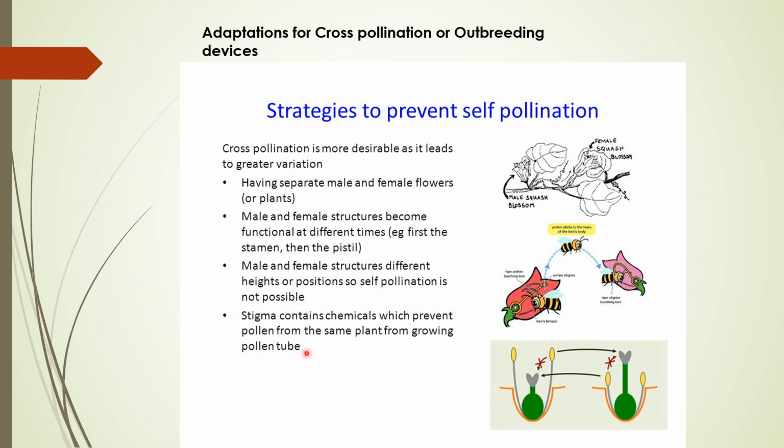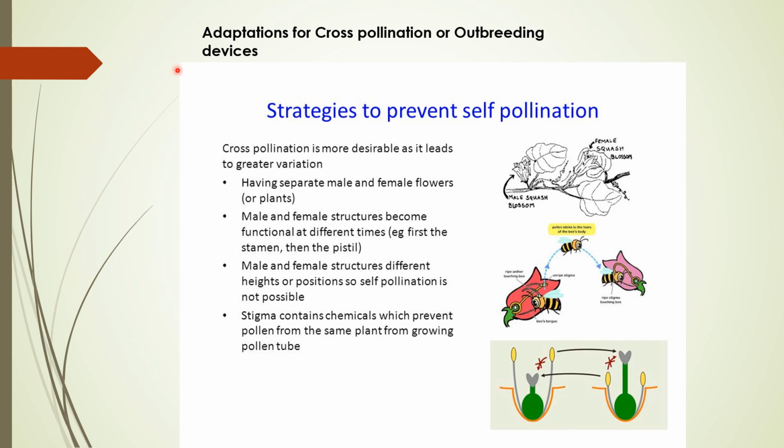One more important thing: when the pollen grains reach the stigma, there is a release of chemicals from the stigma. If the pollen is from the same plant, the stigma's chemicals prevent pollen germination. So again this prevents self pollination, and cross pollination is preferred. These are certain adaptations for cross pollination over self pollination.